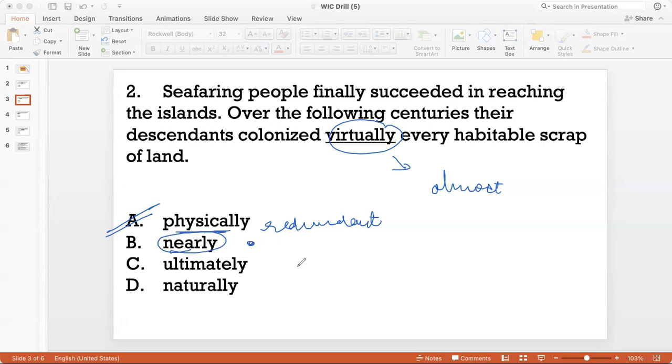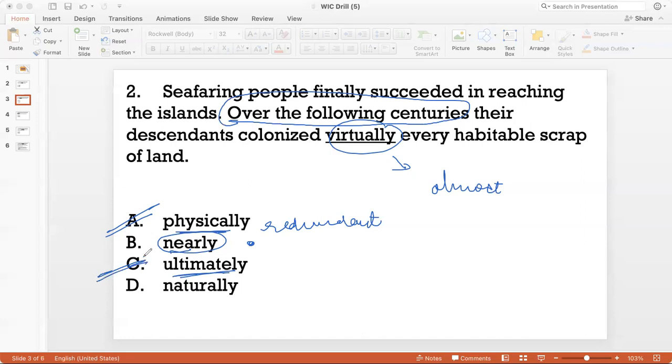So I like this. Okay, ultimately has a sense of time. So I could say that ultimately they did something. Ultimately, they decided to finish the project, or ultimately they decided to give up on this task. That doesn't make sense here because here I'm saying that nearly every scrap of land was colonized. I would say ultimately as a replacement if I say over the following centuries, ultimately after many, many centuries. But it wouldn't be a good fit for virtually, so that's out.